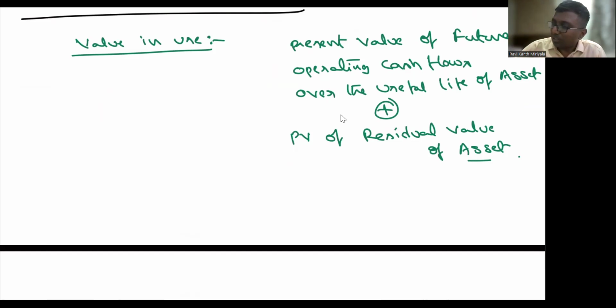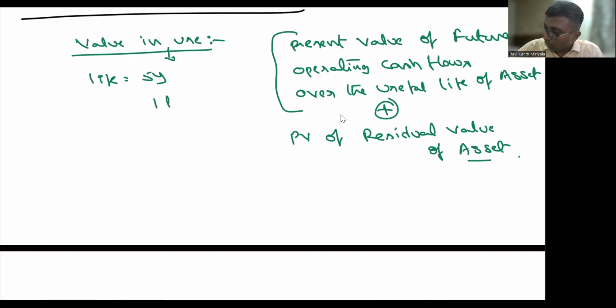Correct. Now, it's a simple thing, my dear. Suppose the life of the asset is equal to 5 years. Now, this first line will be talking about what? 1 to 5 years' time, by using the asset, operating cash flows. Now, be careful, my dear. I used the word operating.